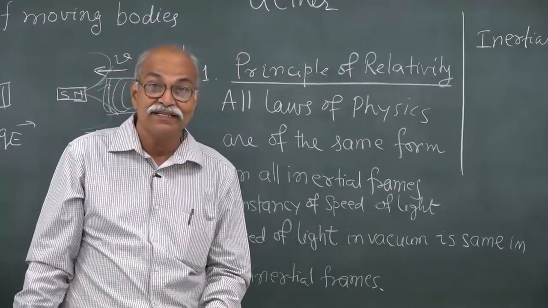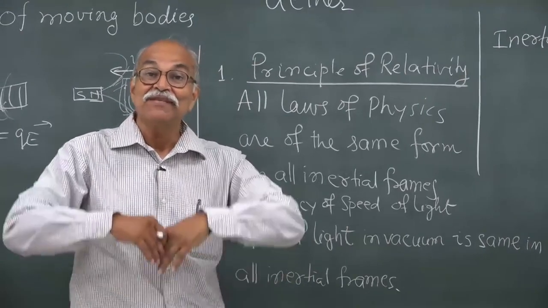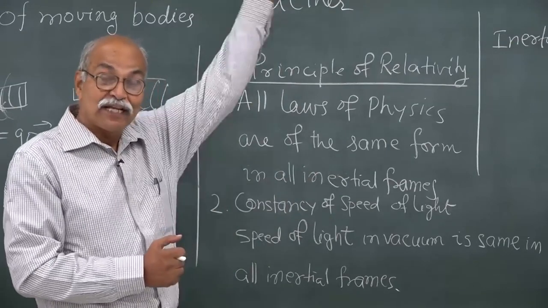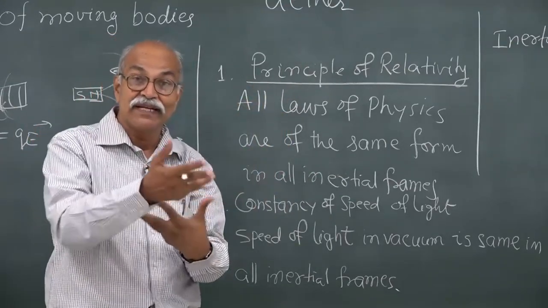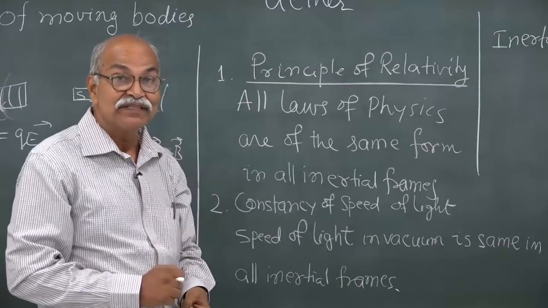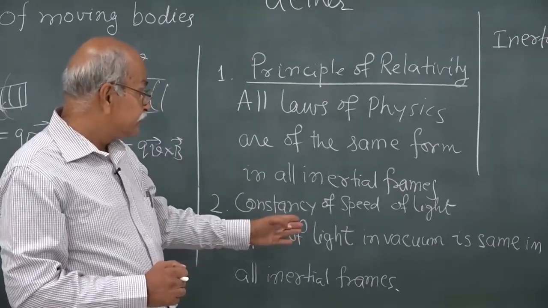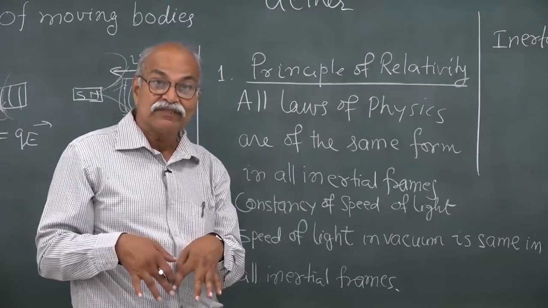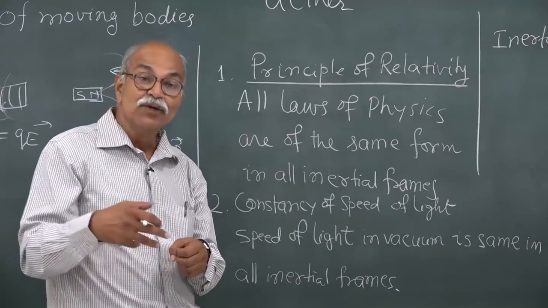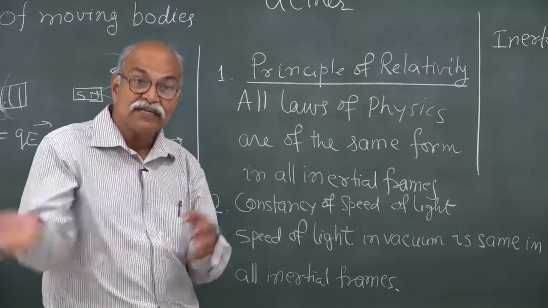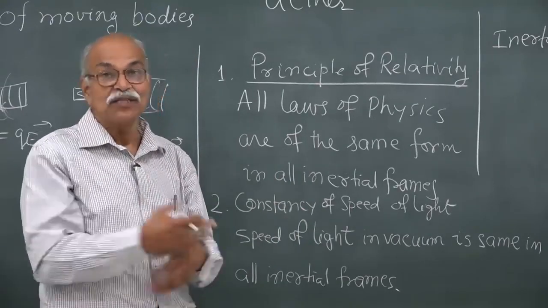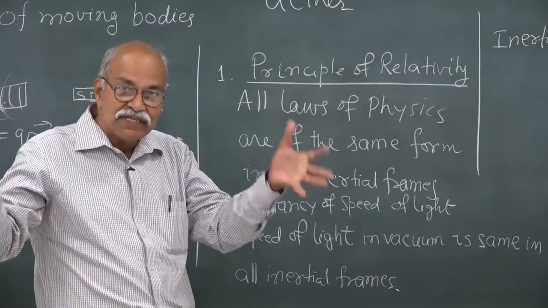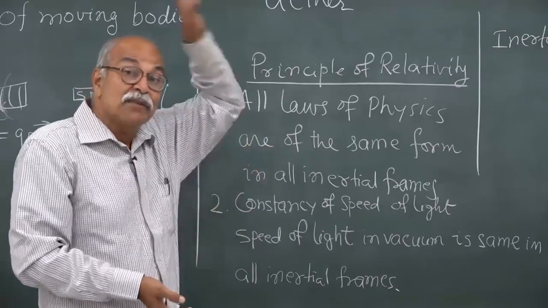All physics theories come out of experimental observations. Faraday did this experiment, so electrodynamics, and then the same current, whether you move magnet, whether you move this. Then experiments where people try to measure the speed of earth in ether and deduce from that that you change the frame and the speed of light remains the same. So, these kind of experimental observations have led to this postulate, but now it is a postulate.